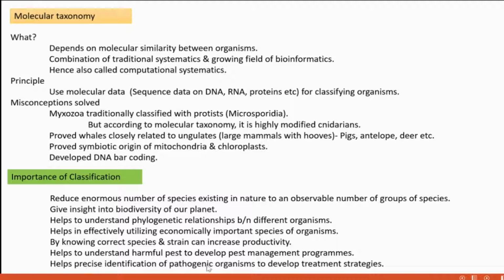Next, we can understand by identifying many pathogenic organisms. After identifying various pathogenic organisms, only then are we able to develop some treatment strategies to cure. Right now we all know about the coronavirus.